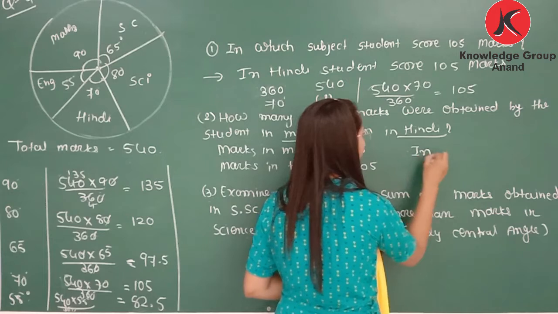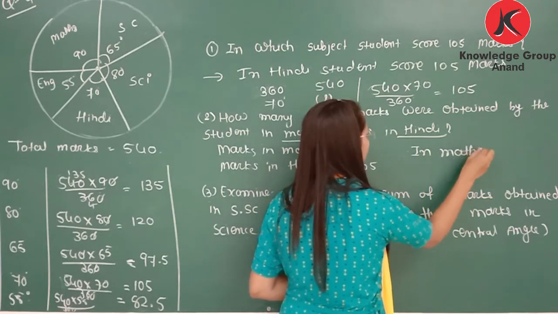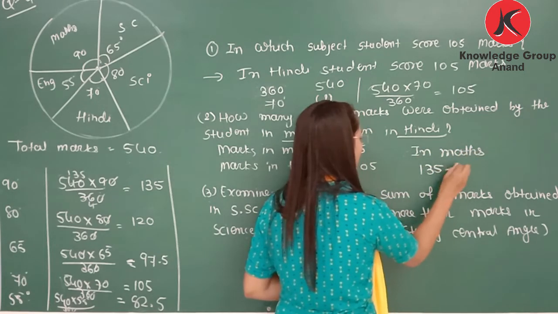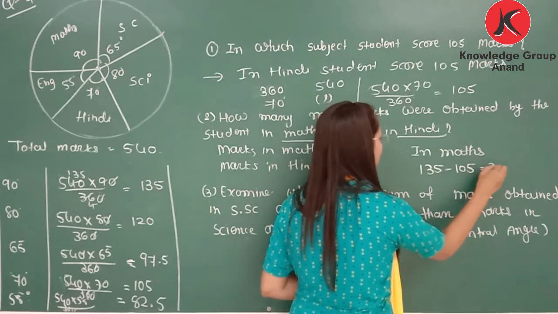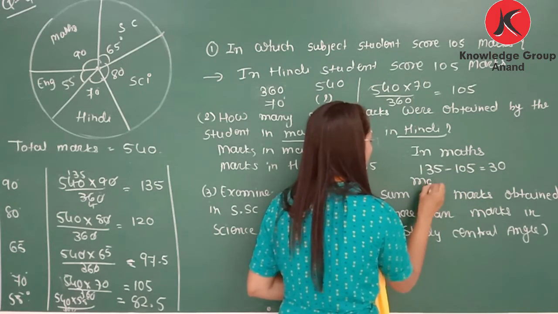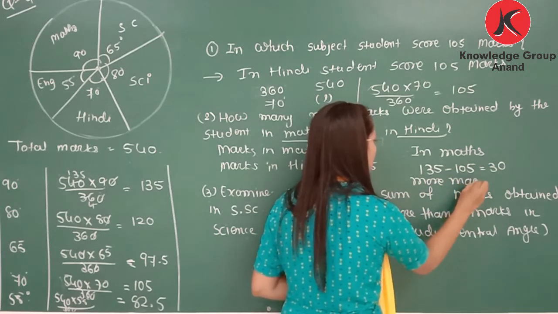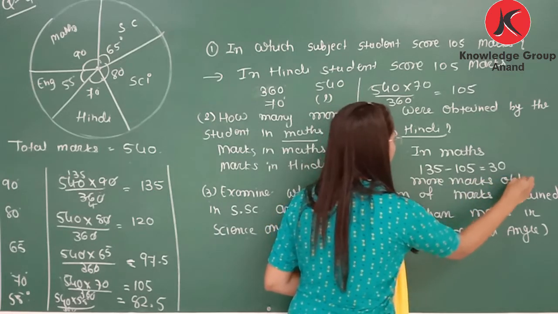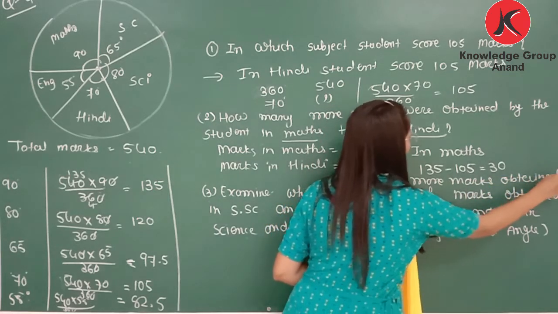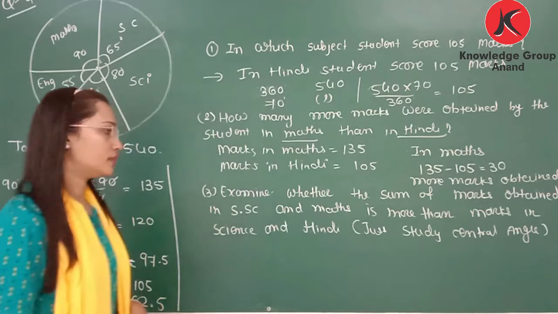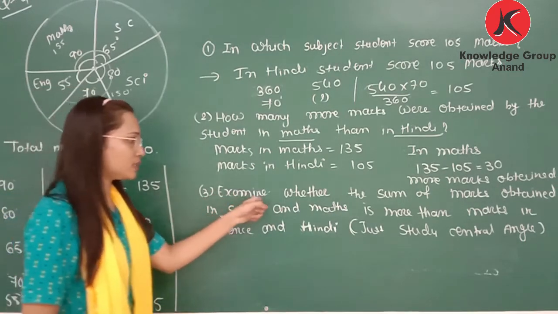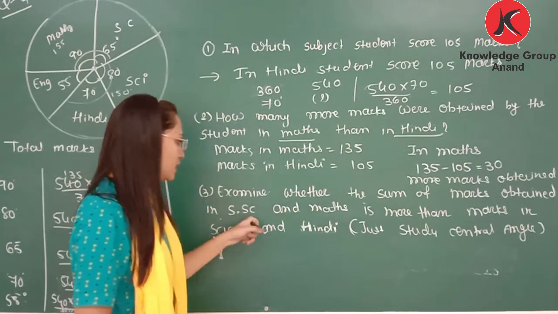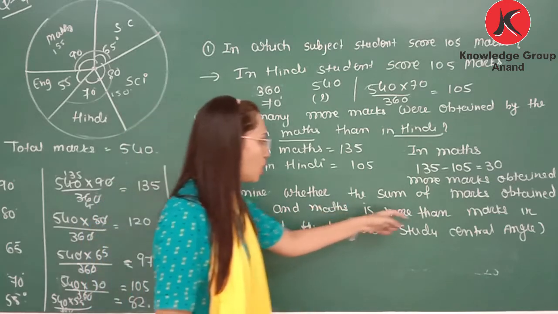So in maths, 135 minus 105 is equal to 30 more marks obtained by the student. Clear?